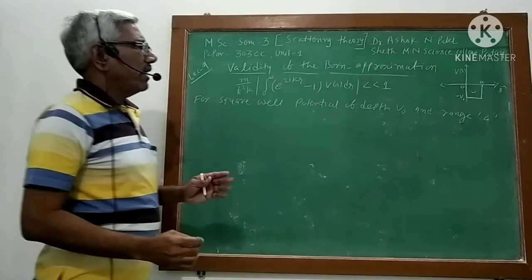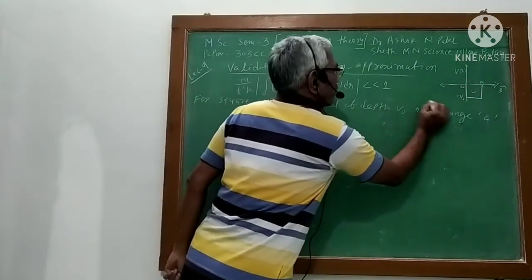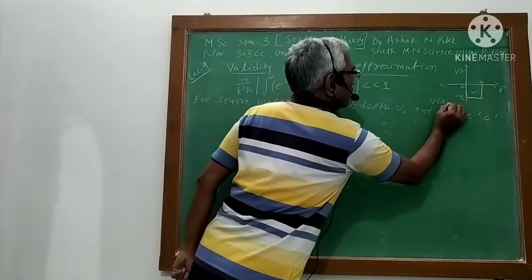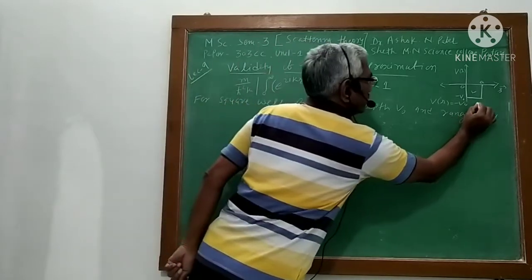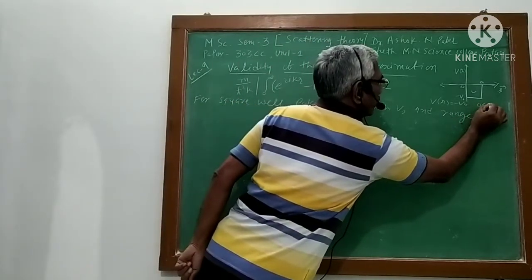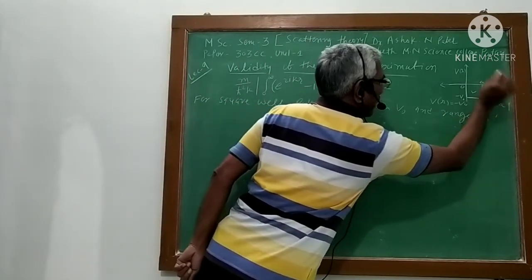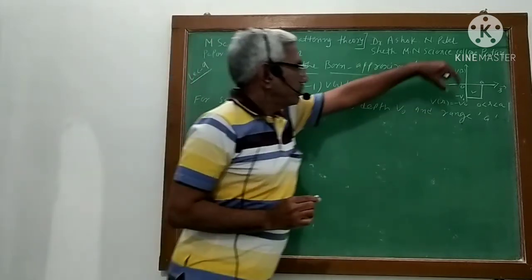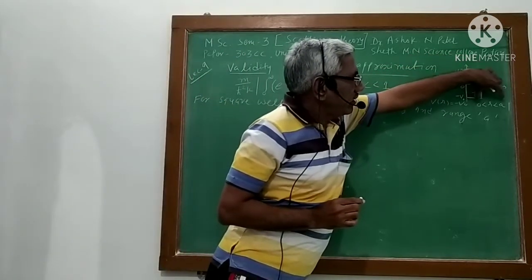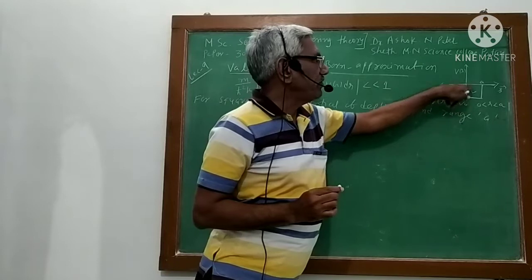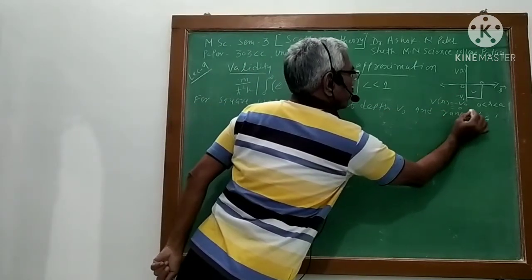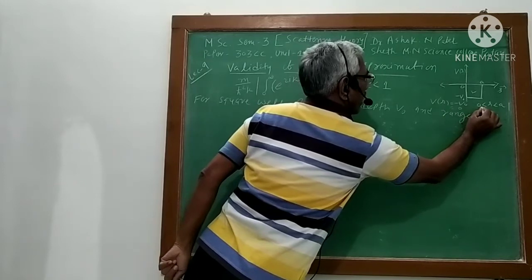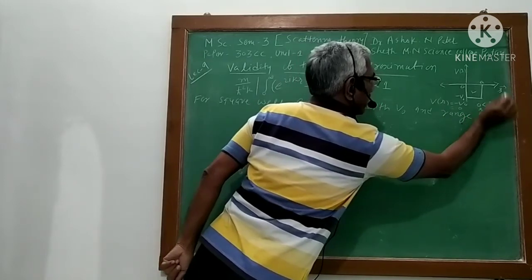So I can write V(r) is equal to minus V0 in the range 0 to a. So for 0 to a, this potential is minus V0, and otherwise it is 0 for r greater than a.